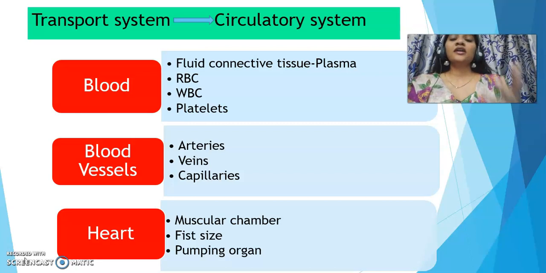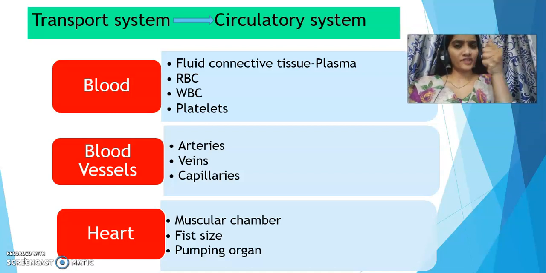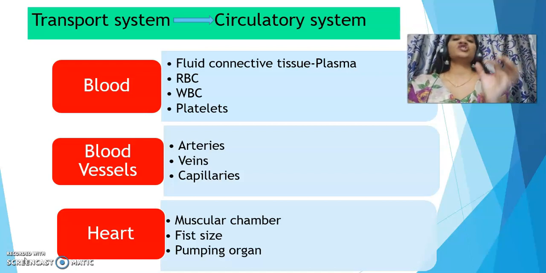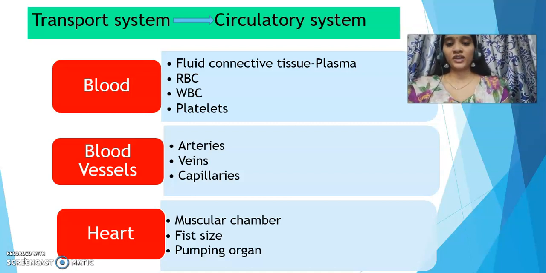The last main organ of the circulatory system is the heart. The heart is of your fist size, it is muscular, and it is the main pumping organ. The blood gets pumped to each and every cell because of the pumping organ, which is the heart. So these are the components of the circulatory system.